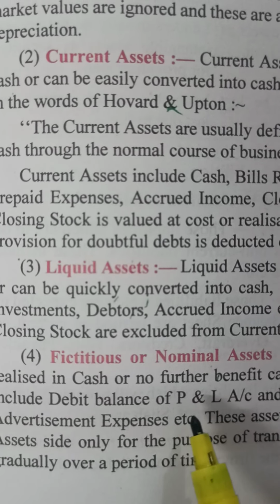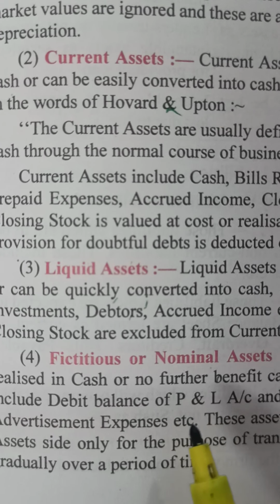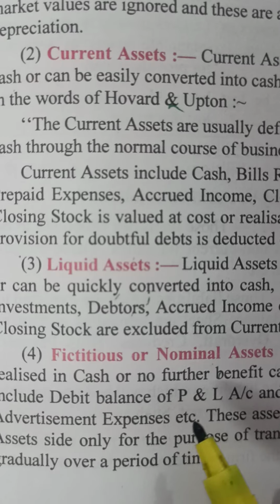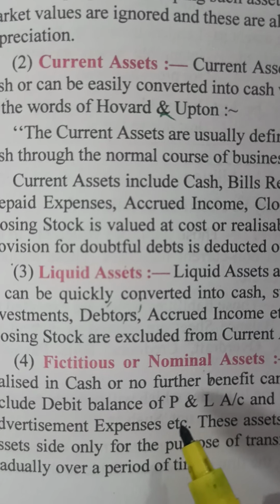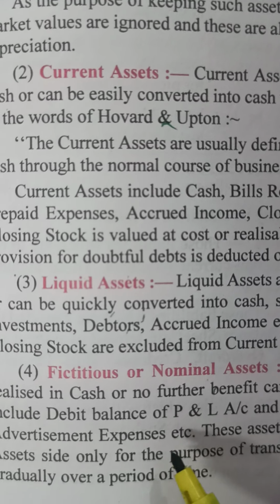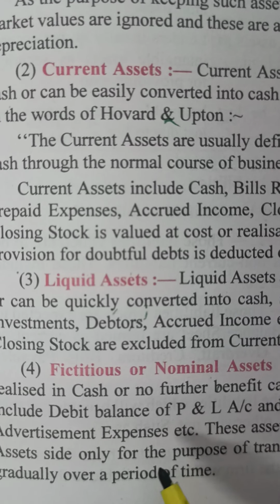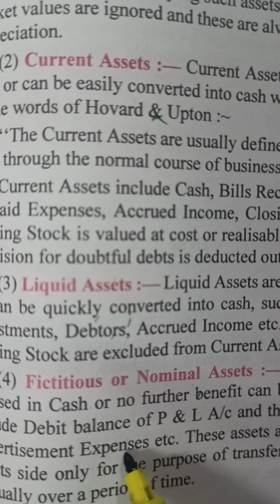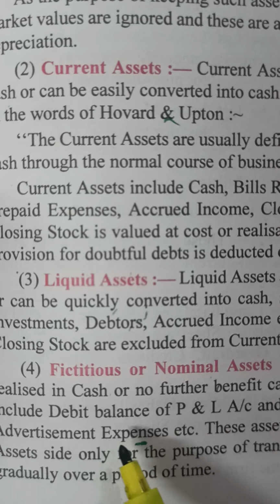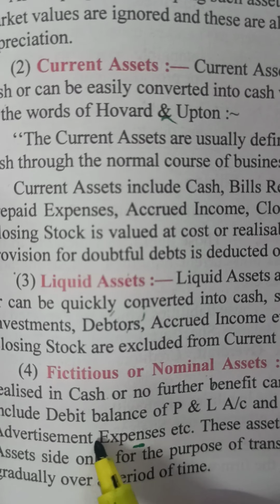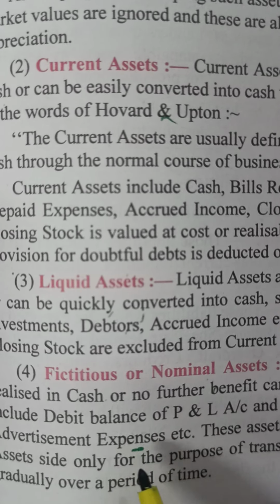So debit balance of P&L account means it is written on the asset side, but we cannot convert it into cash. We cannot sell the P&L account and get the cash. Advertisement expenditure. Such expenditures which we have done will give benefit, will yield profits to us, but not exactly, not really, not readily. So these assets are called fictitious or nominal assets.